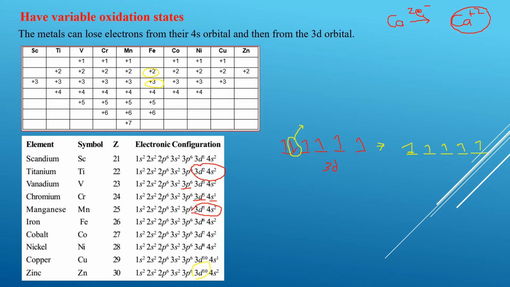That is why transition metals have variable oxidation states. Now, which of the transition metals have the maximum number of oxidation states? Which one do you think? That's right, it is manganese. Manganese has the maximum number of oxidation states.